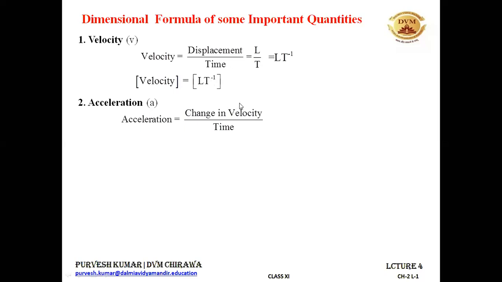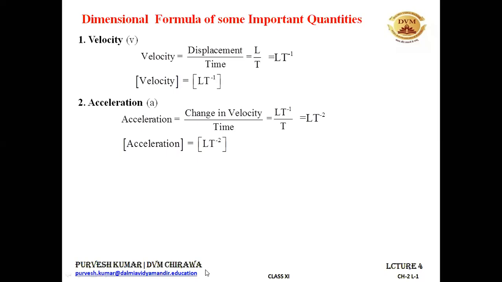So in the numerator, we have the dimension of velocity. In place of change in velocity, we can write LT minus 1, because the dimension of velocity is LT minus 1 that we have just derived. And for time, the dimension is capital T. So it can be written as LT minus 2. And then finally, you have to write that the dimensional formula for acceleration is equal to LT minus 2. This expression in the square bracket can be read like this: dimensional formula of acceleration is equal to LT minus 2.